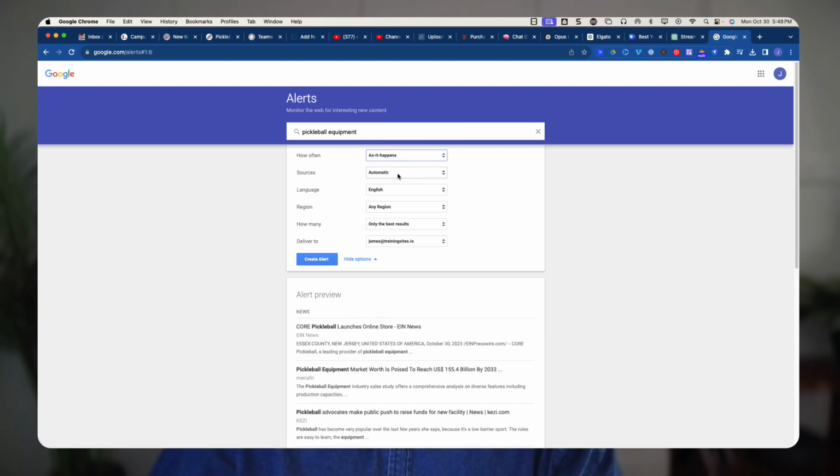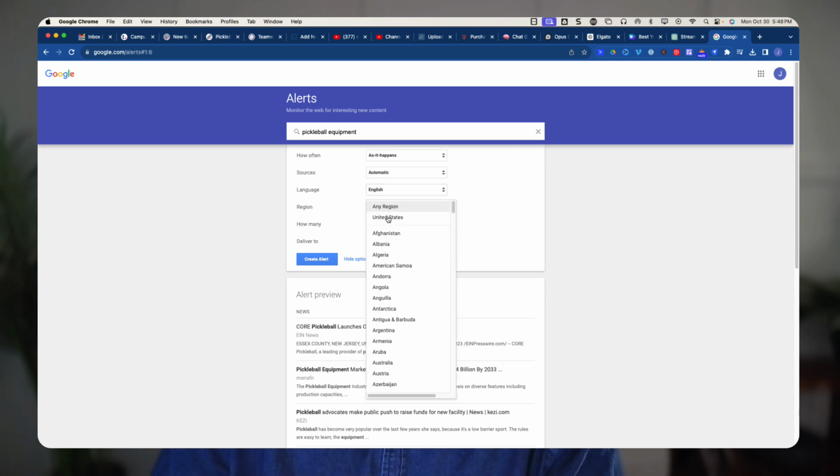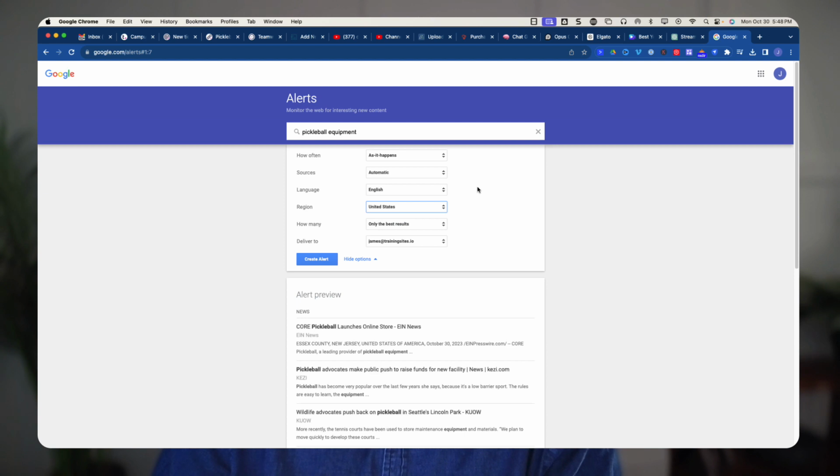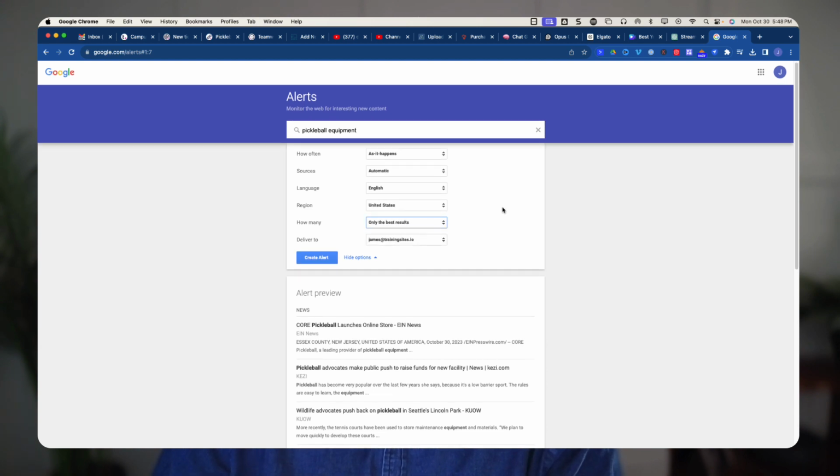And sources, what are the sources? I can pick only news sites, only blogs, or just the generic web. I can take a look for books, videos, fashion, finance, whatever. I'm just going to keep it at automatic for now. I only want English, so I'm going to select English here. Any region, I can say, well, where do I want it from? I'm just going to say United States, so I can have a little more fine-tuned here. How many results? And I can say how many I want. We'll do only the best ones or the most popular ones.